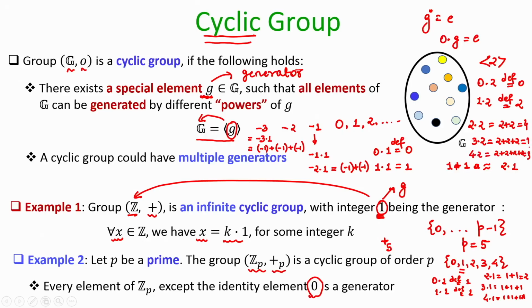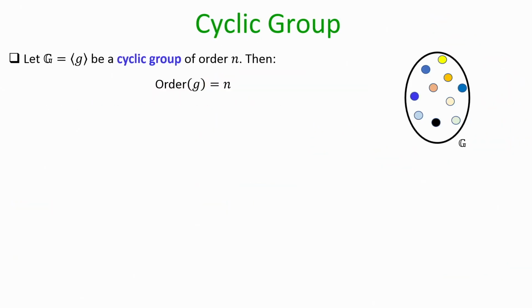So, you have generated 0, 1, 2, 3, 4. So, 2 is also a generator. In fact, you can check that 3 is also a generator and 4 is also a generator.